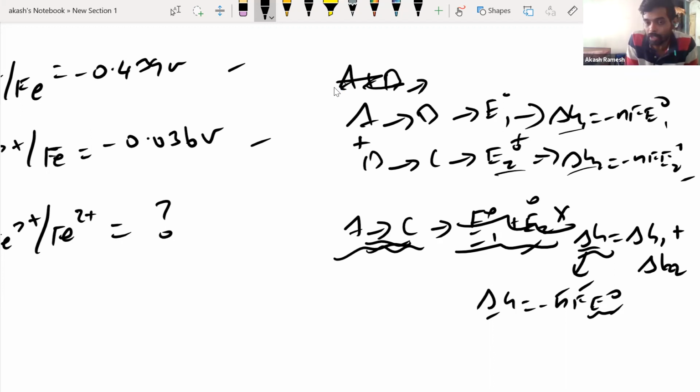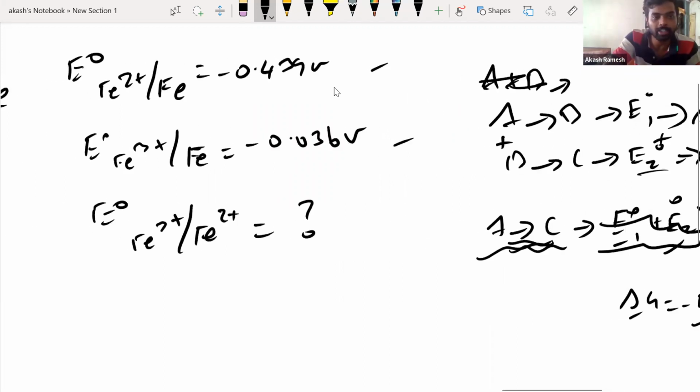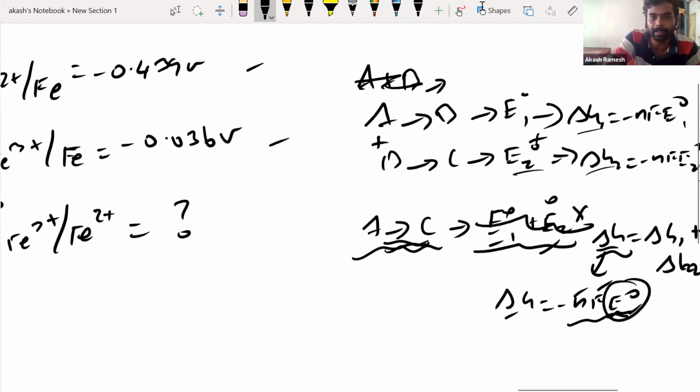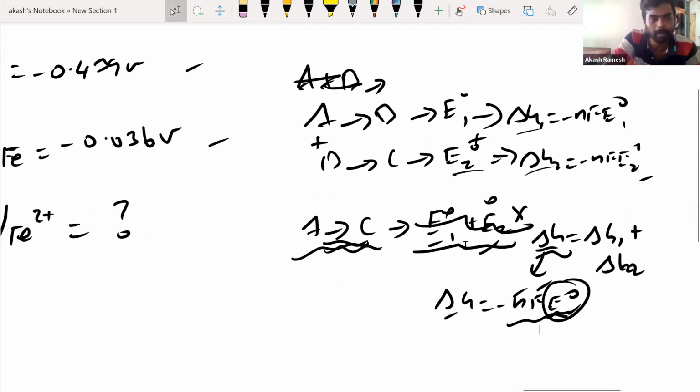From the delta G of the third equation, again, you use this equation to find this particular value. Okay, I hope you understand. Maybe you try this question. Now that I gave you the idea of how to do this, maybe you can try. Again, I repeat if you want.